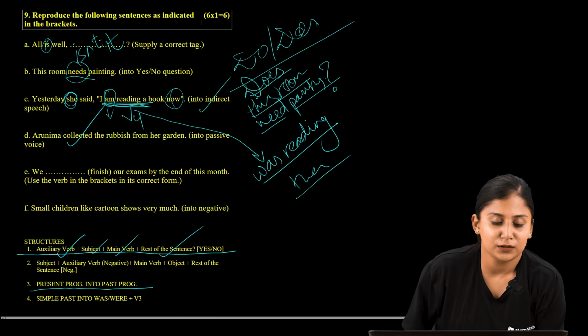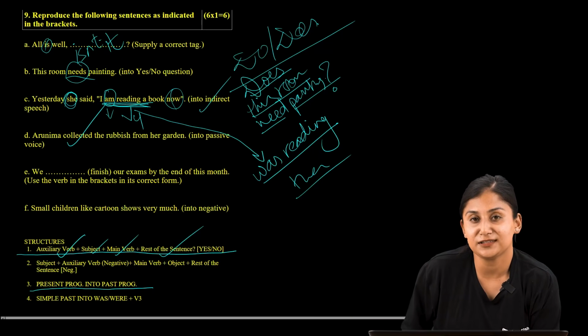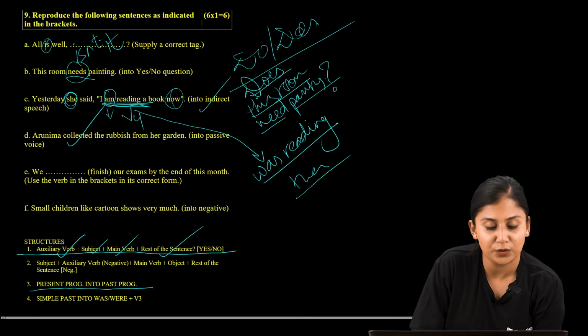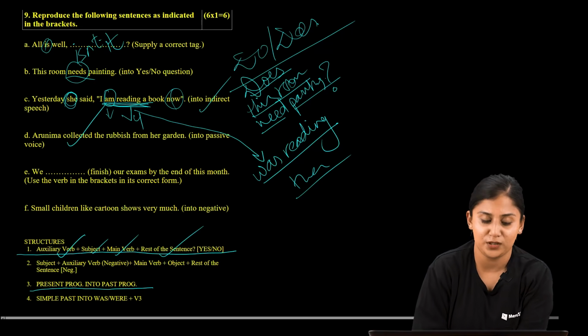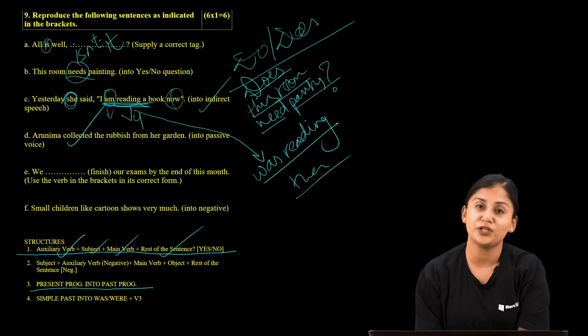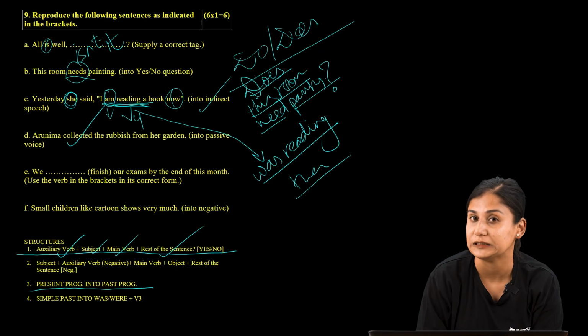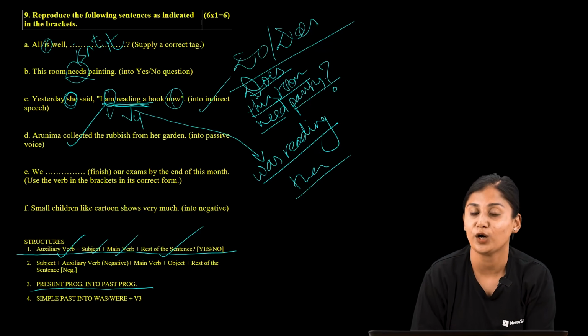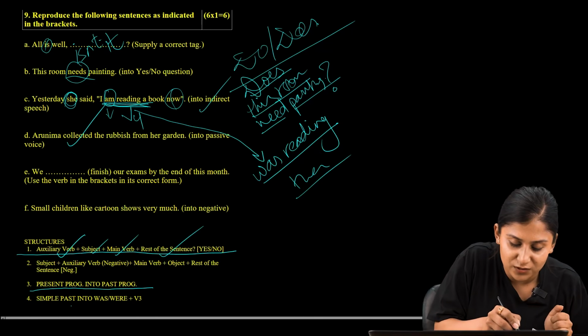Whenever the active sentence is provided in simple past form, when changing into passive form, we are supposed to change the simple past form by adding was/were plus past participle. Always remember that, I have also mentioned over here.